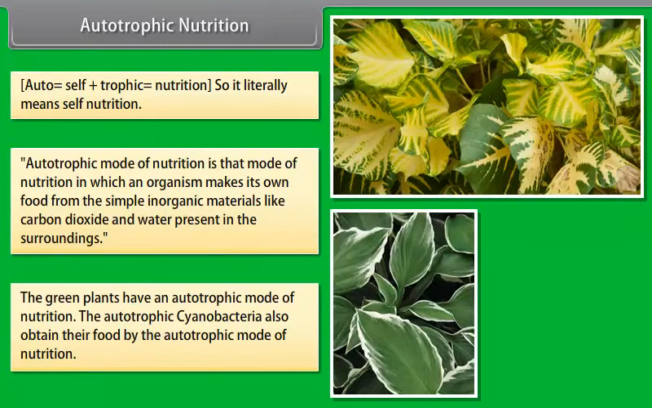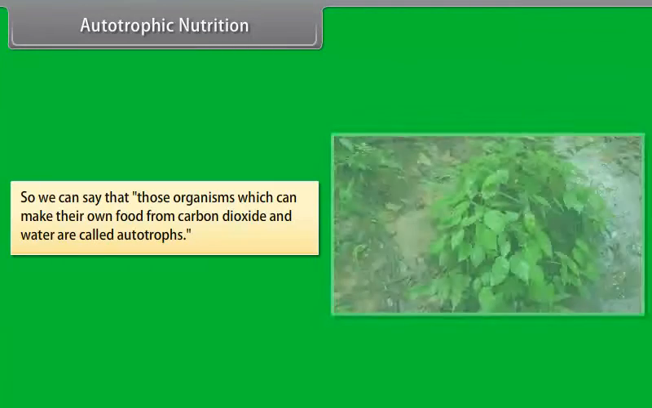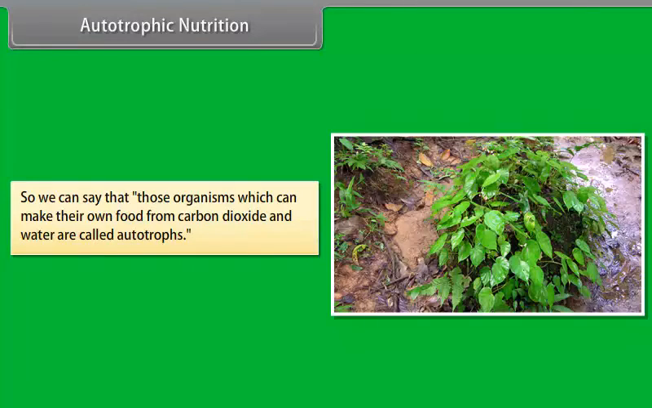The green plants have an autotrophic mode of nutrition. The autotrophic cyanobacteria also obtain their food by the autotrophic mode of nutrition. So we can say that those organisms which can make their own food from carbon dioxide and water are called